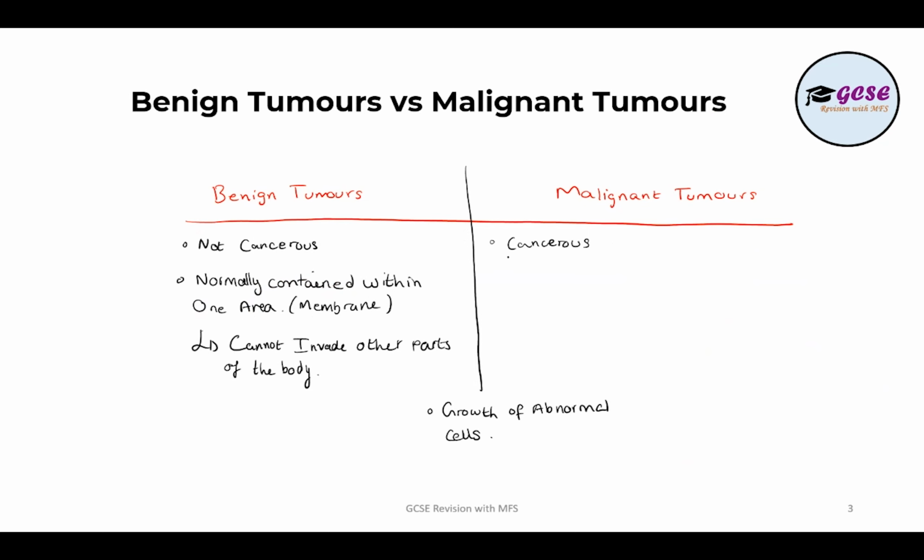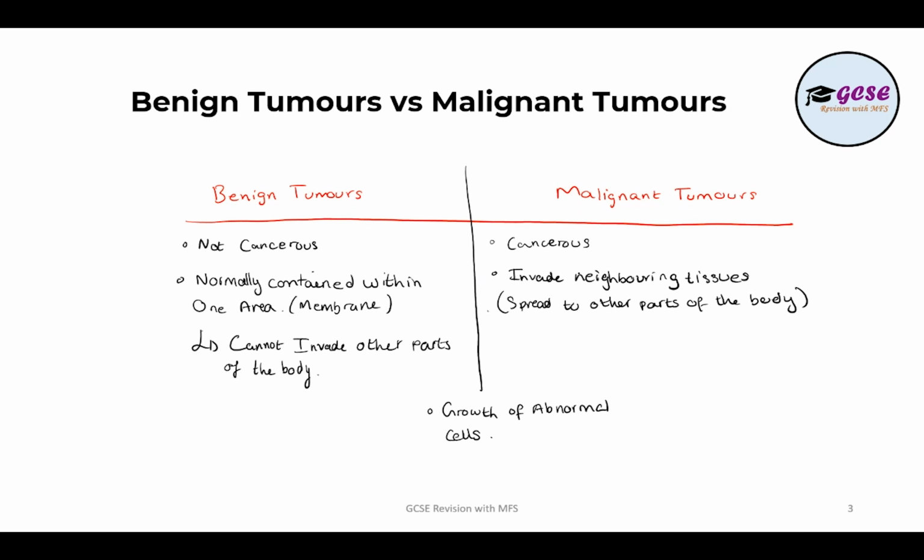Okay, so malignant tumors invade neighboring tissues, so they spread to other parts of the body, and they form secondary tumors.